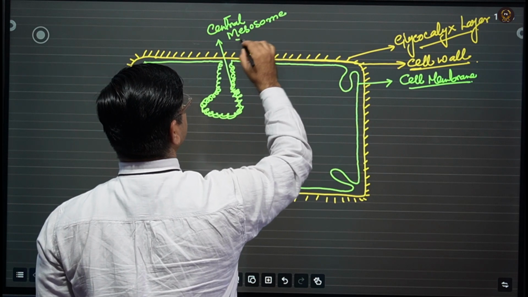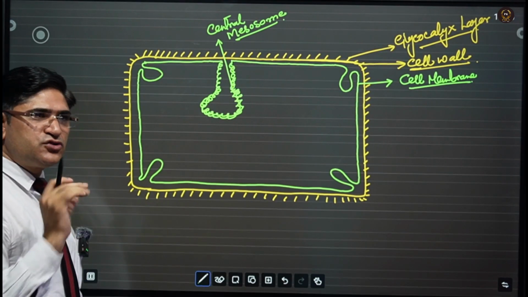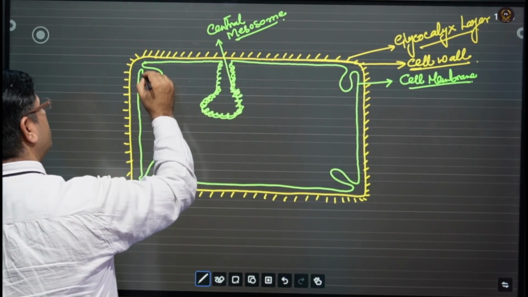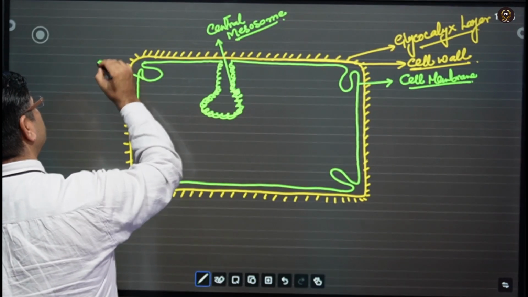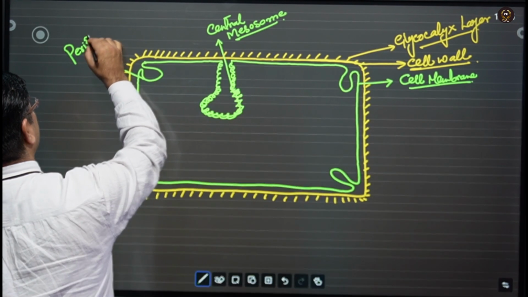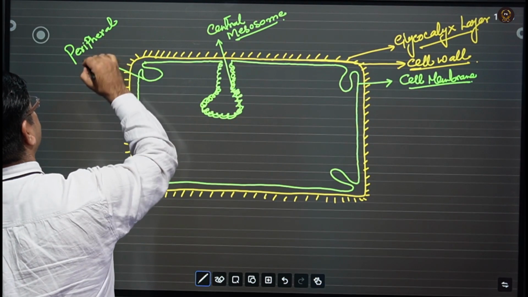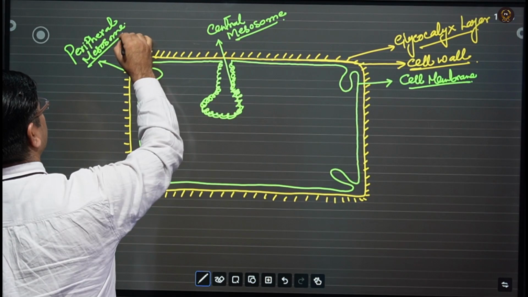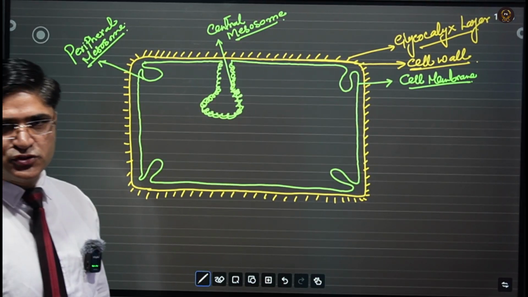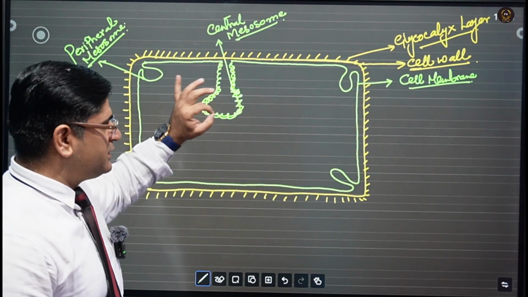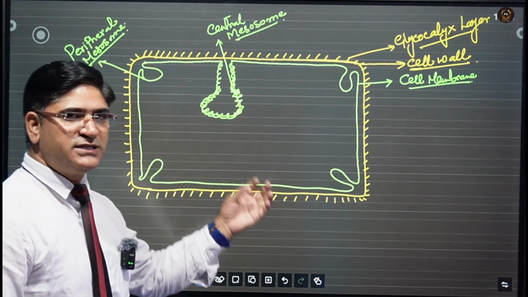Those infolding structures are known as mesosomes, and at the central position it's called the central mesosome, and the mesosome at a peripheral location is known as the peripheral mesosome. So these are the two different types of mesosome, which are a modification of the cell membrane.